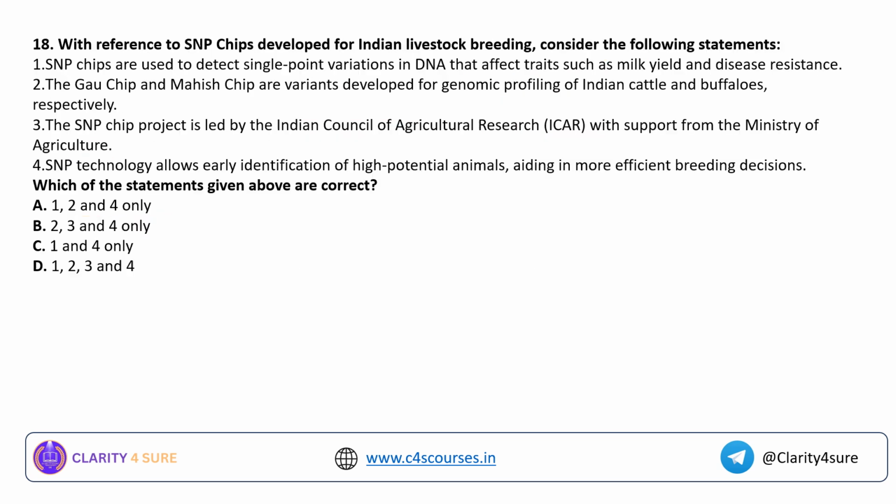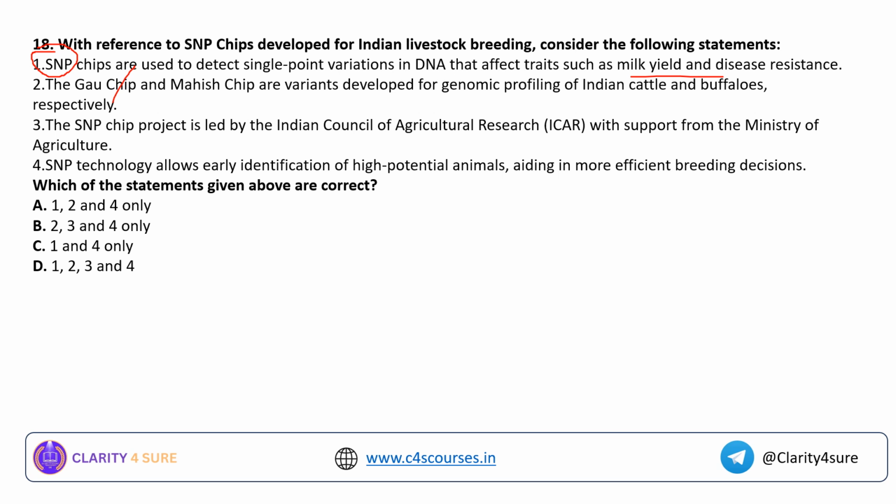Okay. Question number 18. With reference to SNP chips developed for Indian livestock breeding, consider the following statements. I have discussed in detail the background of SNP. SNP chips are used to detect single nucleotide variations in DNA that affect traits such as milk yield and disease resistance. The GAW chip and Mahesh chip are variants developed for genomic profiling of Indian cattle and buffaloes respectively.